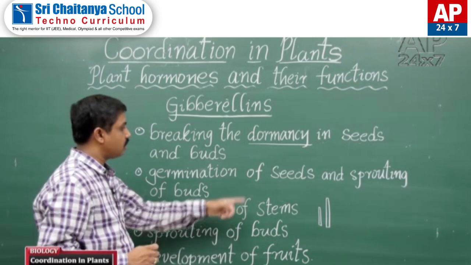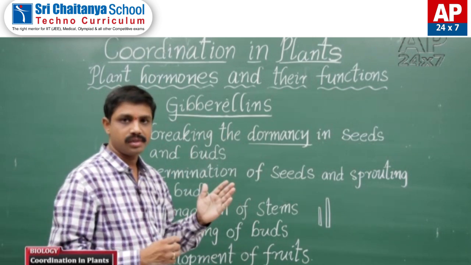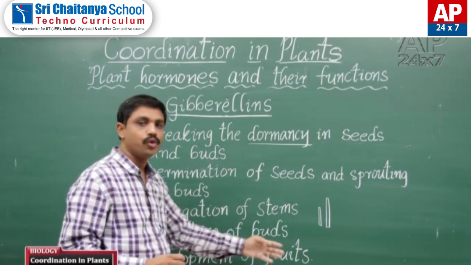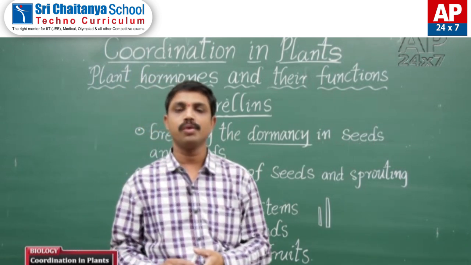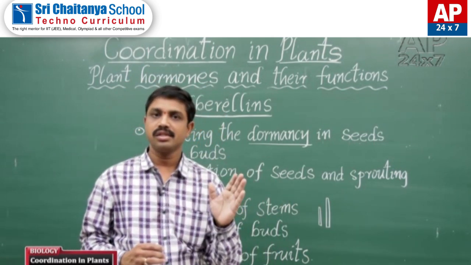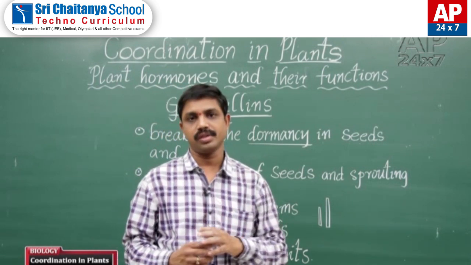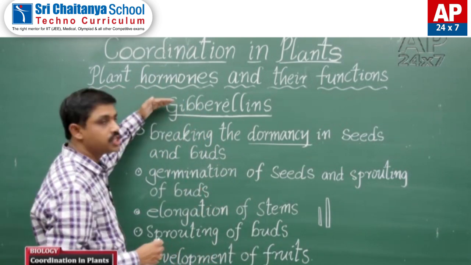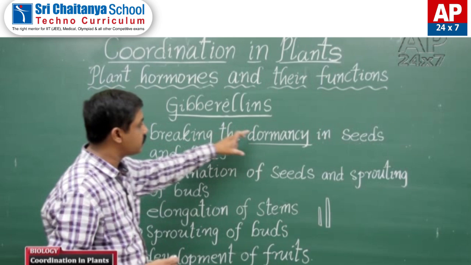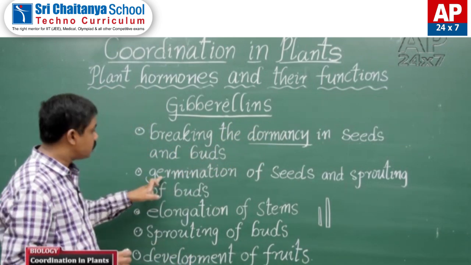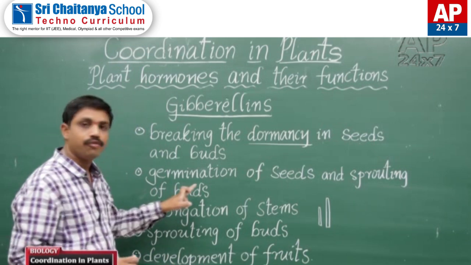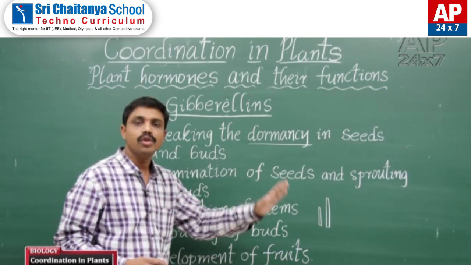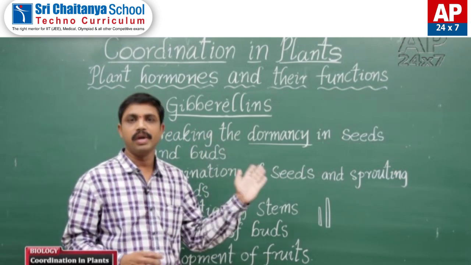And sprouting of buds, we already discussed, comes from breaking bud dormancy. And development of fruits is also caused by gibberellins. These gibberellins are used to produce seedless fruits. So these are the effects of gibberellins in plants: breaking the dormancy in seeds and buds, germination of seeds and sprouting of buds, elongation of stems, and development of fruits.